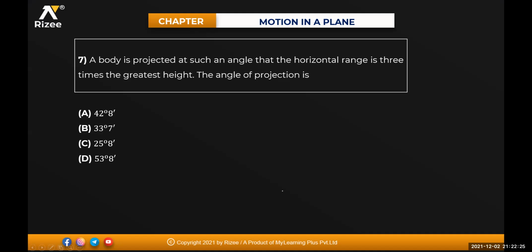Next one. The body is projected at such an angle that the horizontal range is 3 times the greatest height. Then the angle of projection will be equal to how much?